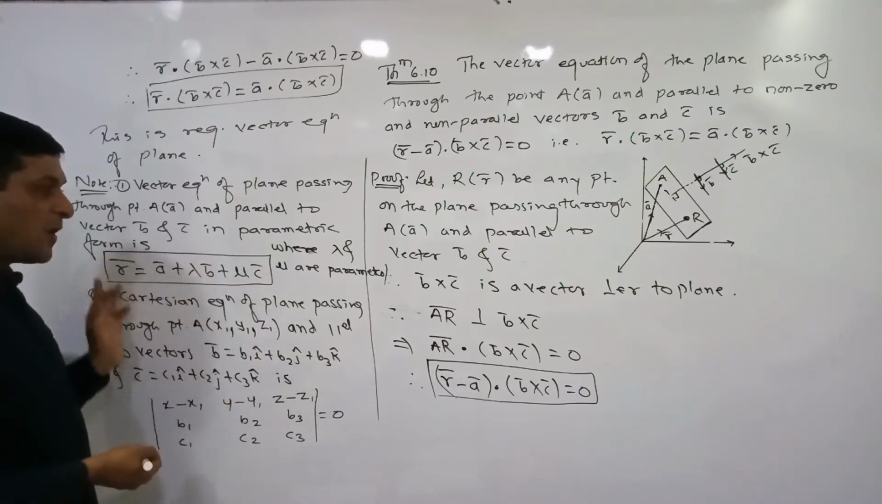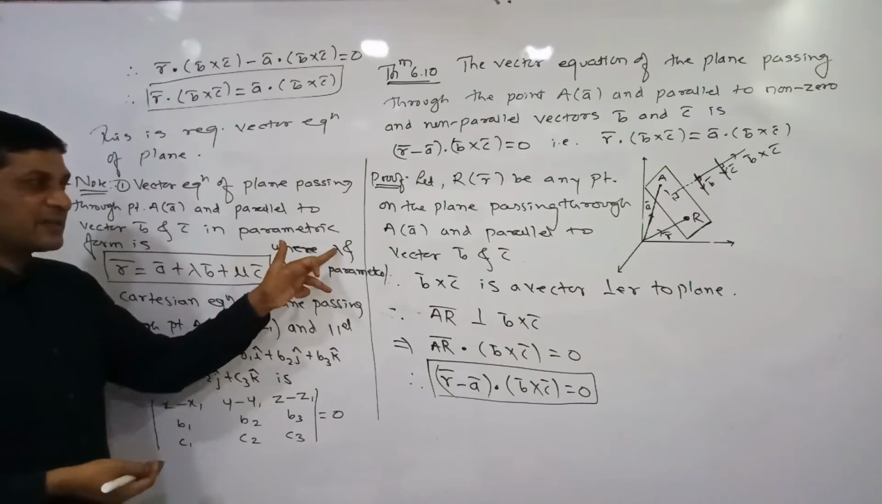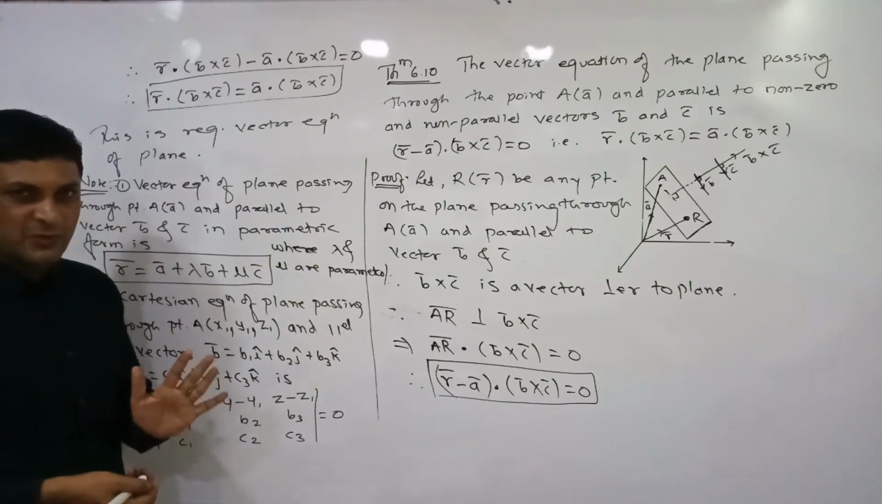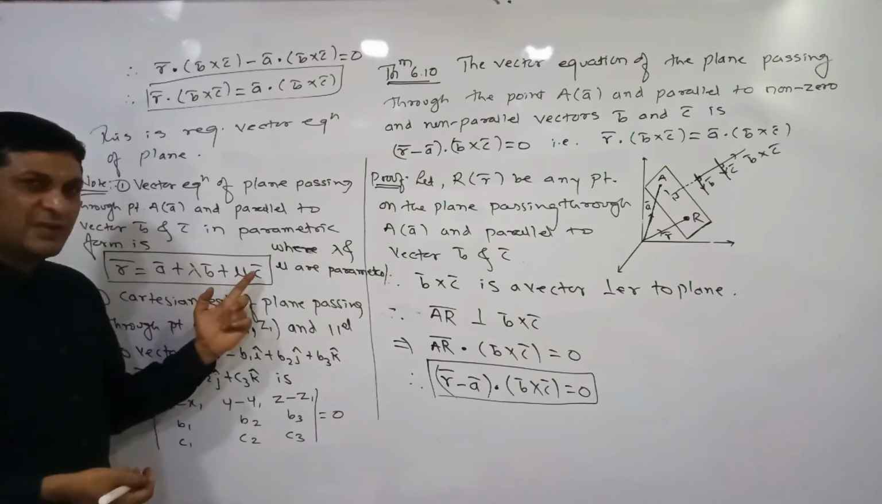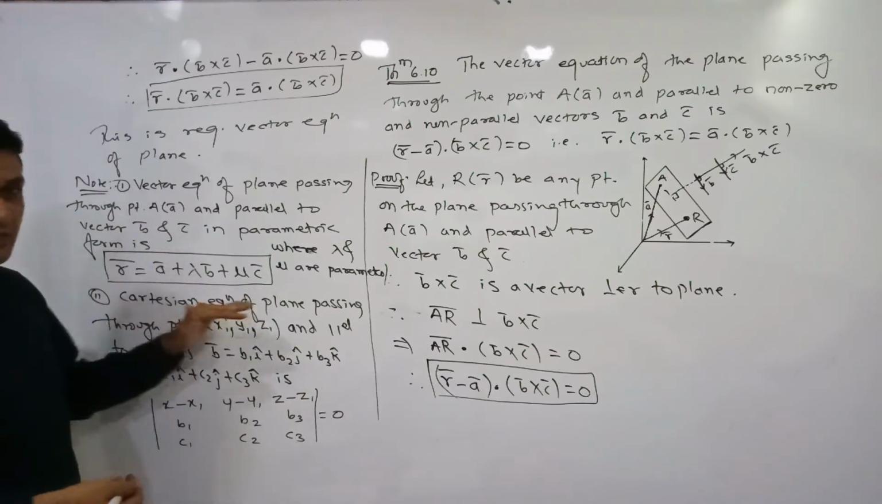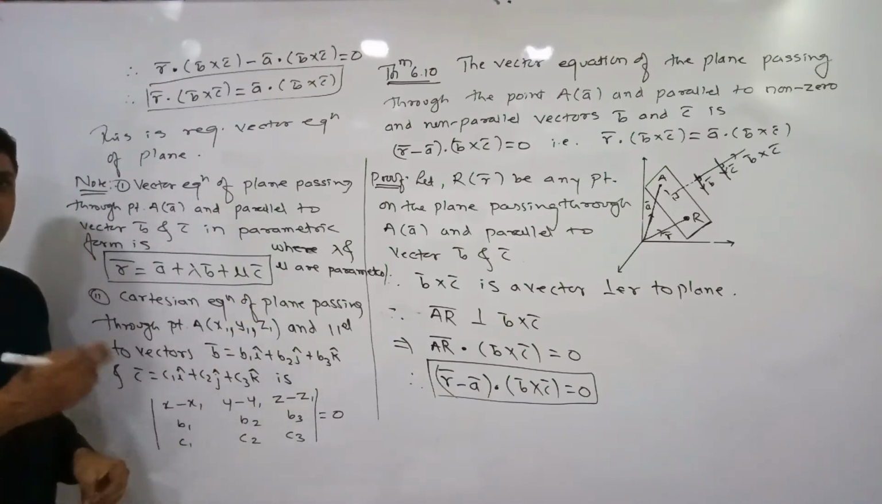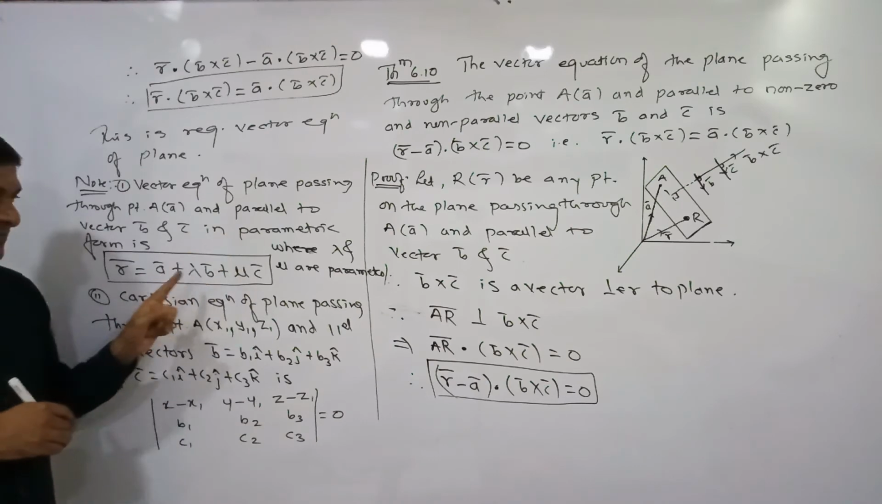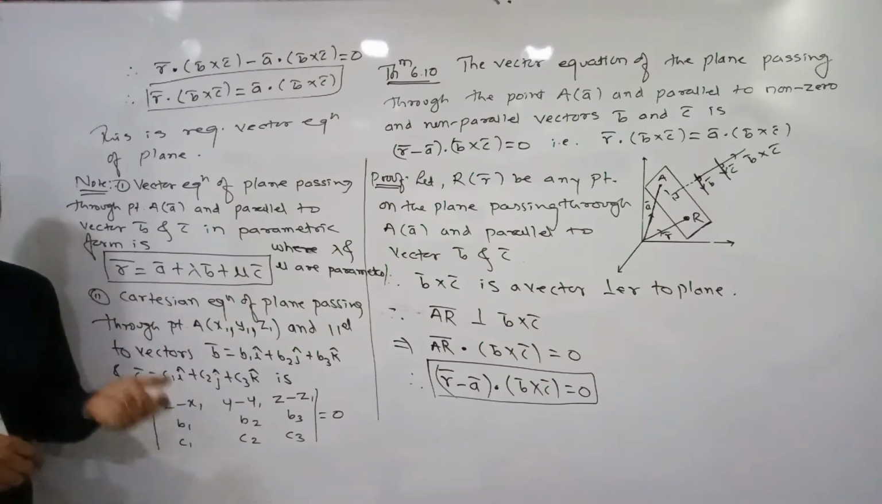So remember that it is not necessary that the parameters are always denoted by lambda and mu. Sometimes they may be denoted by t1, t2, but if the equation is in this form, at that time it is called the vector equation of the plane in parametric form. Here lambda and mu are nothing but parameters.